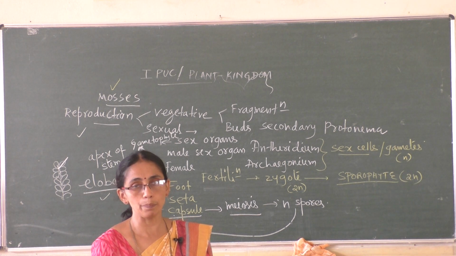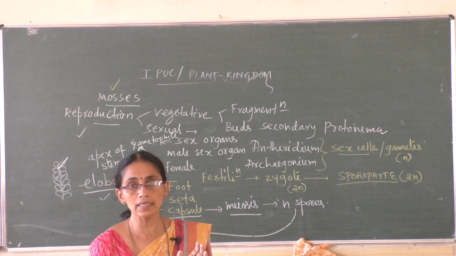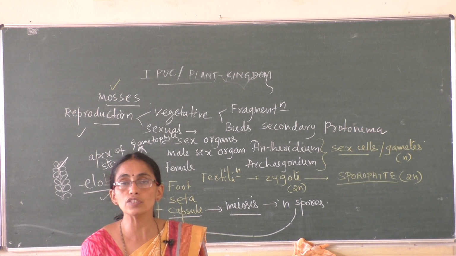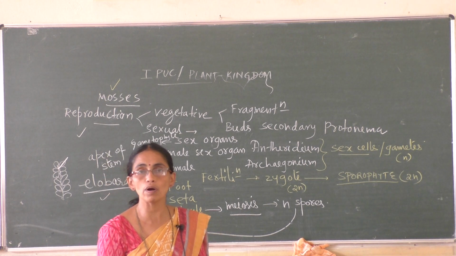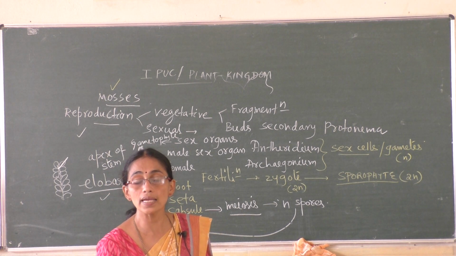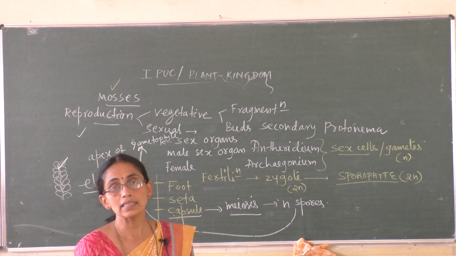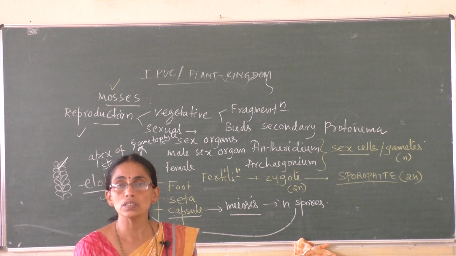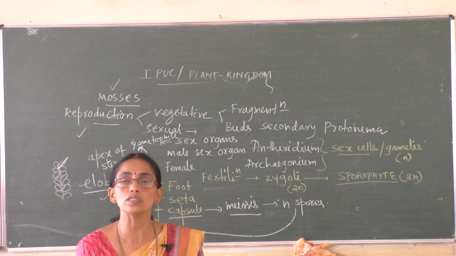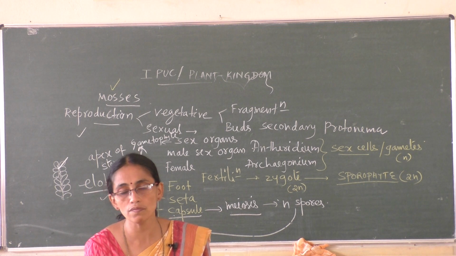The leafy stage is upright and slender with spirally arranged leaves, and is attached to the soil with the help of multicellular branched rhizoids. Lateral buds are also there. The structures which bear the sex organs are themselves the gametophytes.